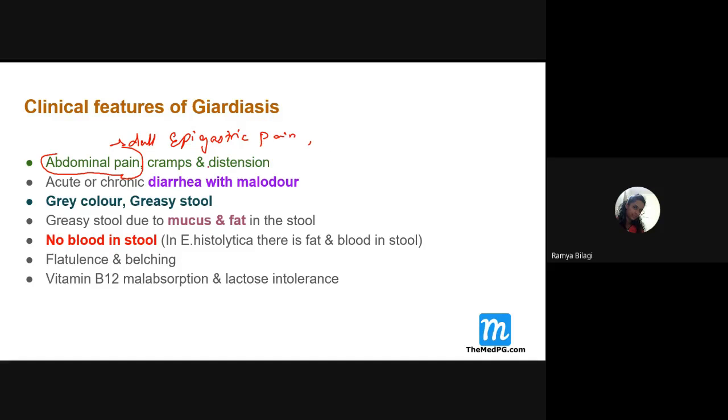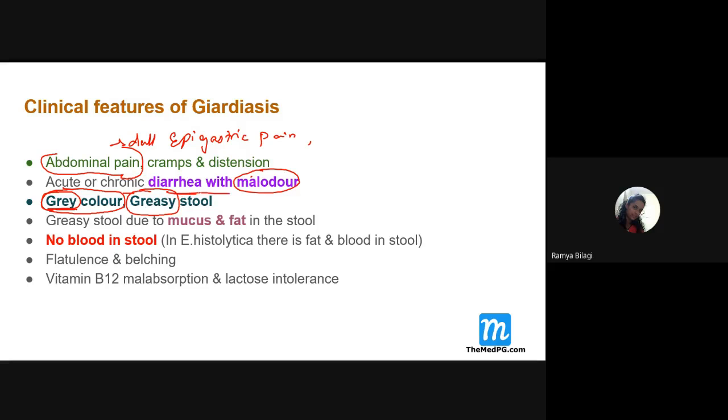Then there will be acute or chronic diarrhea with malodor. This is one more important thing. And what color will the stool be? Macroscopically, if you just examine the stool, it looks gray in color, and further it looks very greasy, like oil, no?